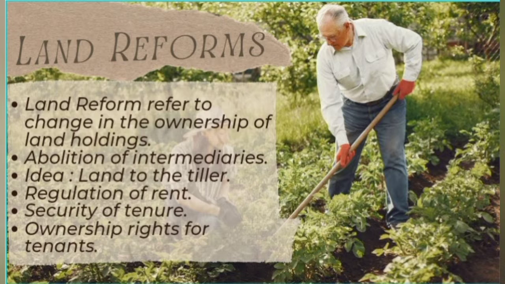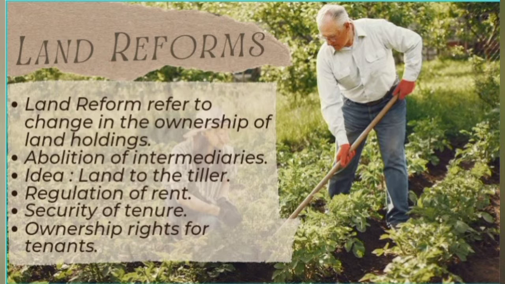The landowners during that time were the Zamindars, and the farmers, the people who worked on the land, had to pay rent to the landowners. That system was abolished and the land was given to the tiller, that is, the farmer himself. So the ownership was transferred from the Zamindars to the actual owners of land, the farmers. The idea was land to the tiller, then regulation of rent, then security of tenure and ownership rights for tenants. Those were the aims of land reforms.